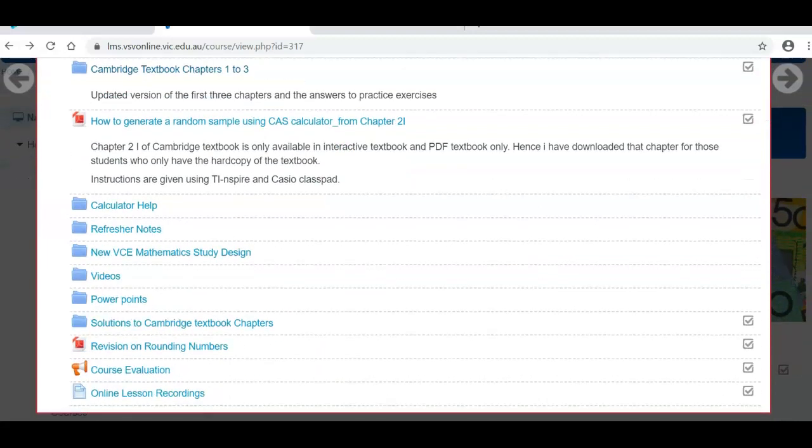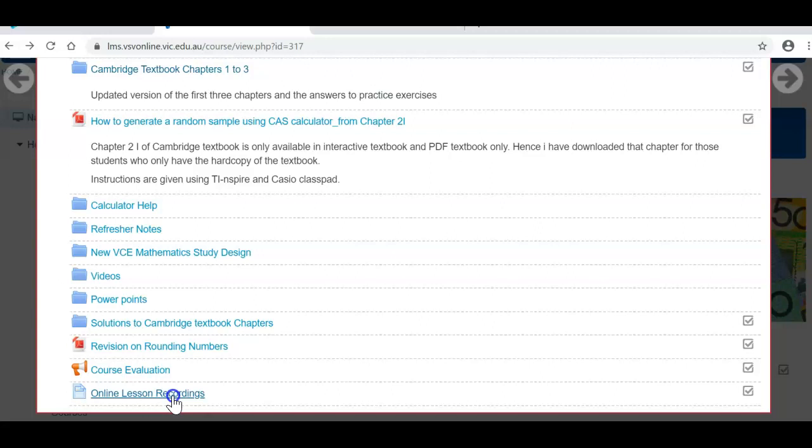There are also some calculator help, study design, videos, PowerPoint presentations, and quite a lot of resources. There's a link for online lesson recording. Each week we are going to have 2 online lessons, one on Tuesday and the other on Thursday. We'll let you know the exact times later on. So there'll be 2 lessons. Try to come to those 2 lessons.